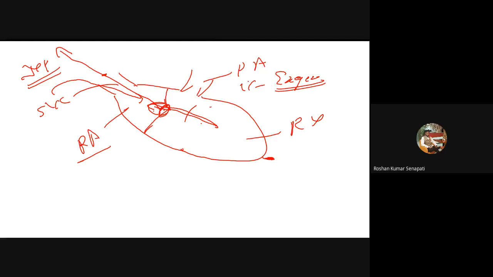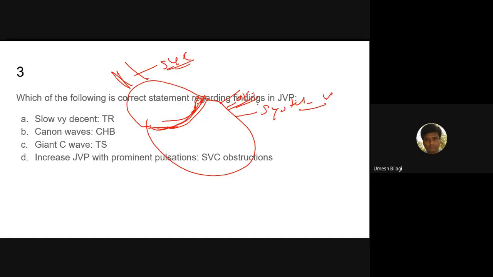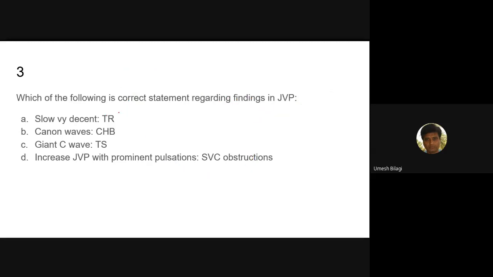And when the V wave is big, during the next Y descent it will be bigger only. So the first choice here, for JVP, which of them is correct, they are asking. The choice given is slow V wave, Y descent. It can't be slow, it has to be big, exaggerated. So this is incorrect.